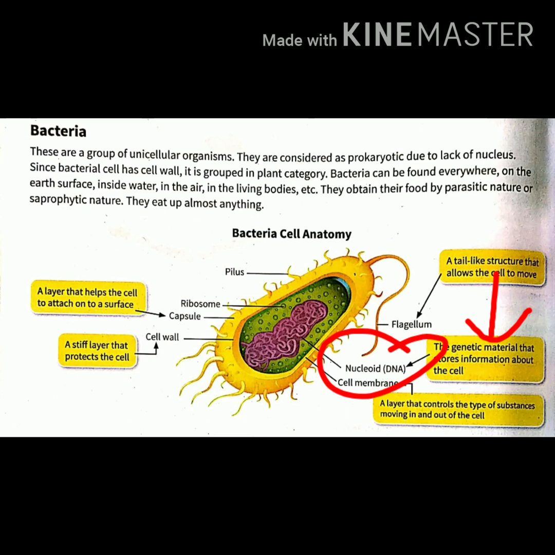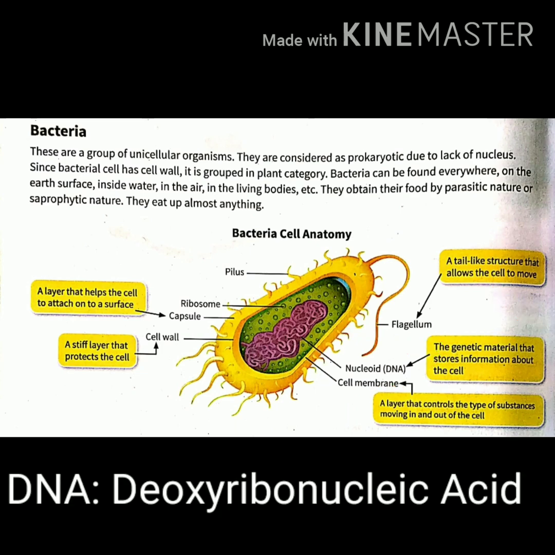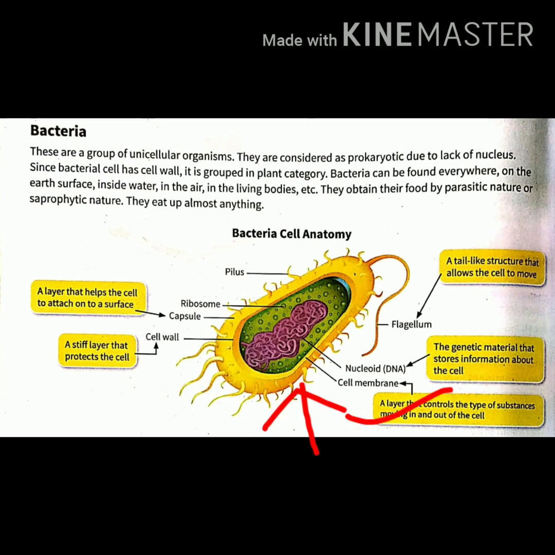So nucleoid or the DNA is the genetic material that stores information about the cell. The full form of DNA is deoxyribonucleic acid. And then is the cell membrane. A cell membrane is a layer that controls the type of substances moving in and out of the cell. So this was all about the bacteria cell anatomy.